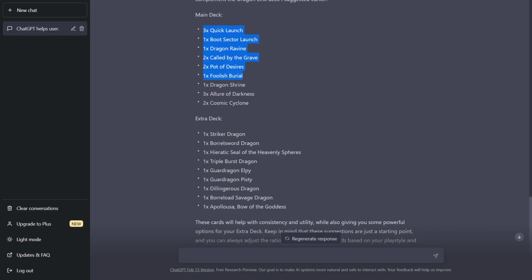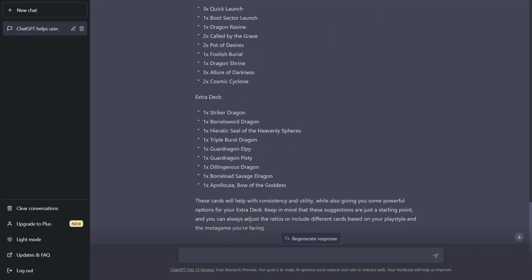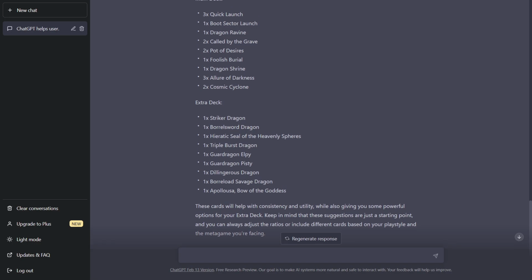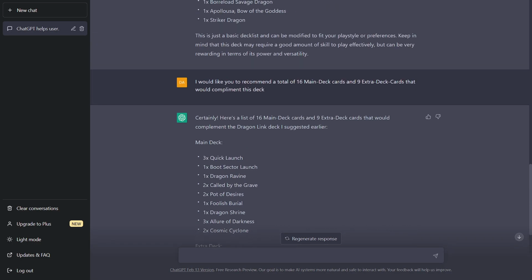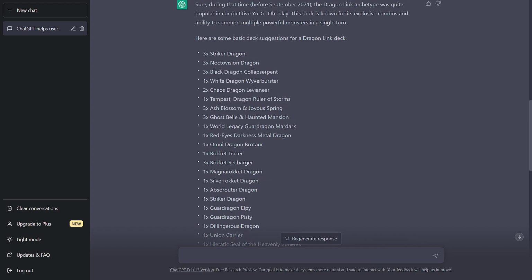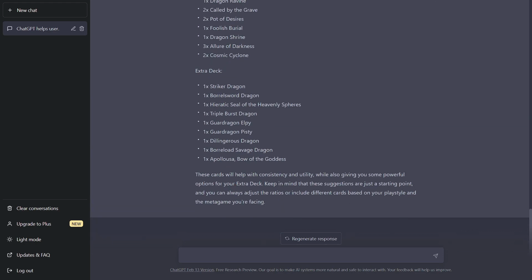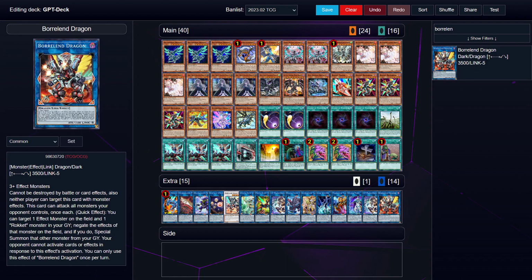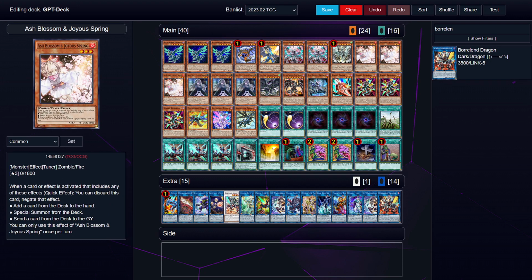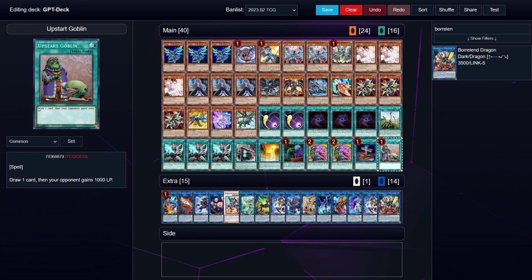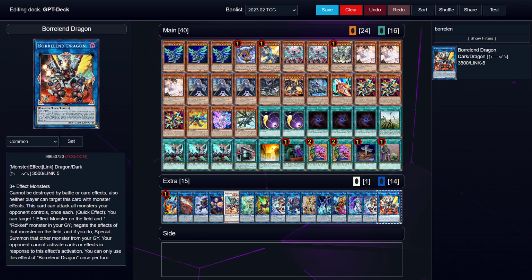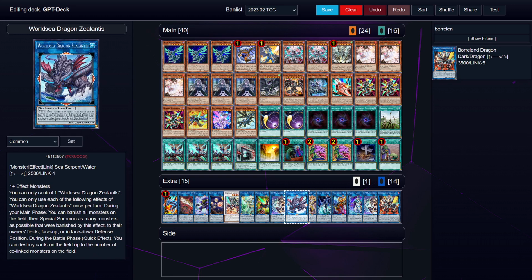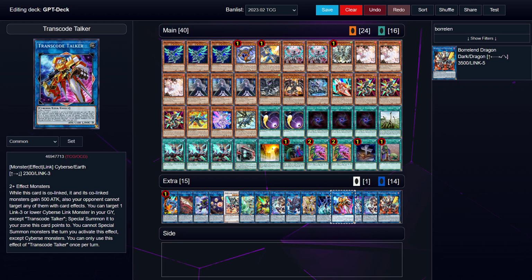First of all, some of the cards that GPT recommended were the ones it recommended before, so I didn't really have too much to work with, so my main deck is mostly the cards that it just recommended. I put in one more Upstart Goblin because I didn't have the patience to do this again and ask for more extra deck cards. And the other cards are basically my idea for some things that might be interesting.